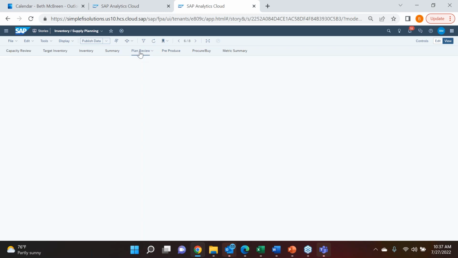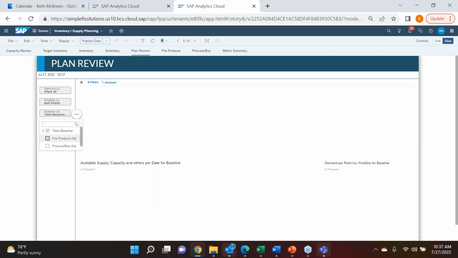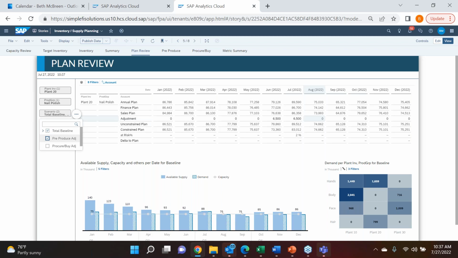So by making that change, I want to go back to my review, my summary page, if you will. Here's where I'm still showing my baseline, where I'm comparing to plan and knowing here's my demand coming in. If I'm going to instead add on and produce those units ahead of time, when I do that in my filter, I'm taking my baseline and adding on that pre-production component. And when I do that, notice that my risk levels go significantly lower.